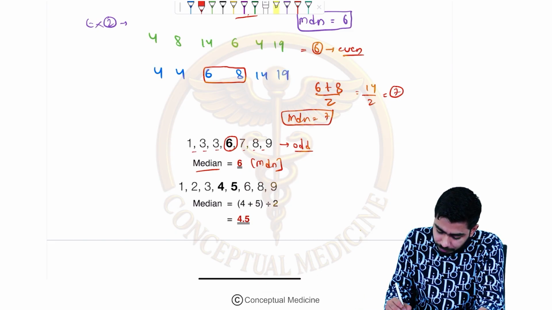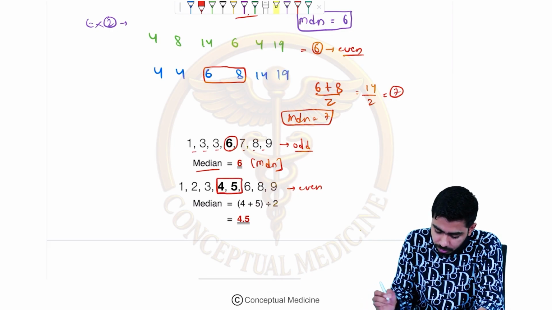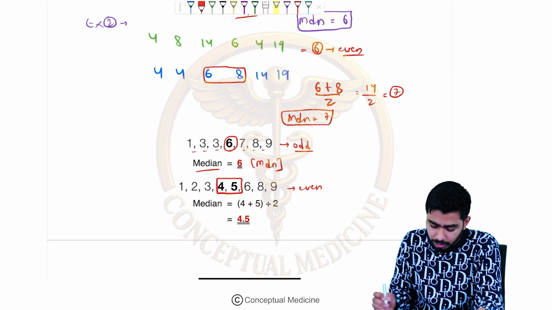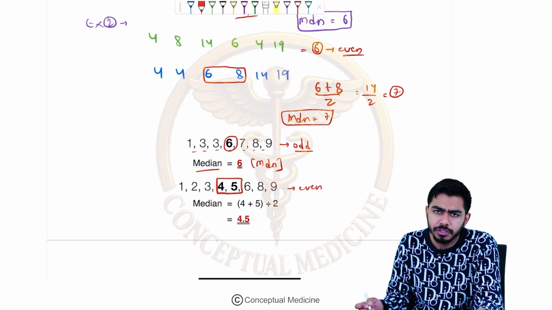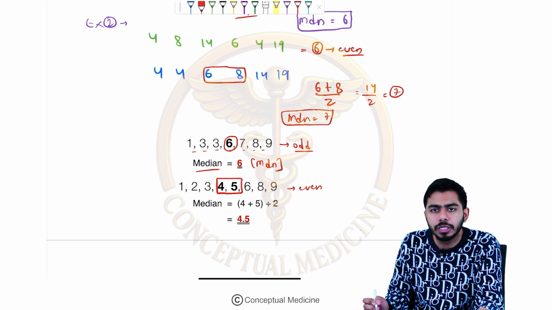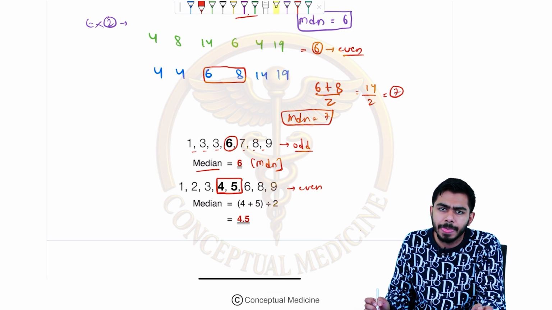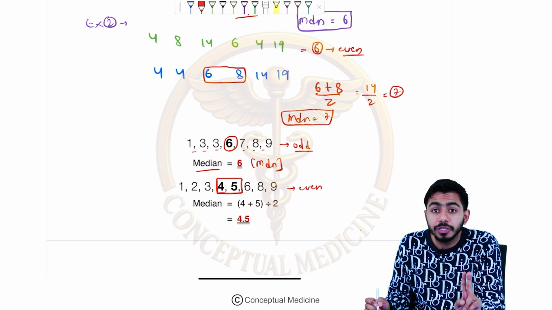But now if the numbers are even, for example, here I can see 8 numbers. Now you are seeing 2 central values, right? And they are not the same as well. You need to see the order first of all. Yes, the order is present, that is the increasing order only. So the order problem is fine. But now you need to see the center values. The center values are 4 and 5. So 4 or 5, neither is the answer. You just need to take the average over here.